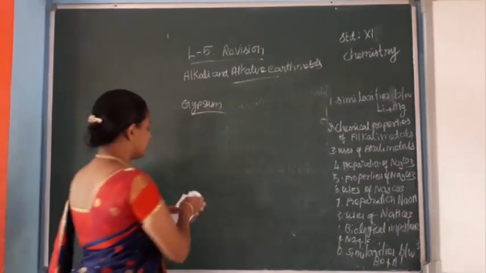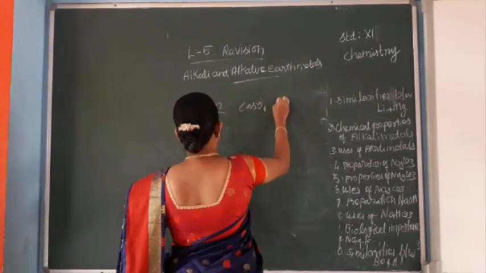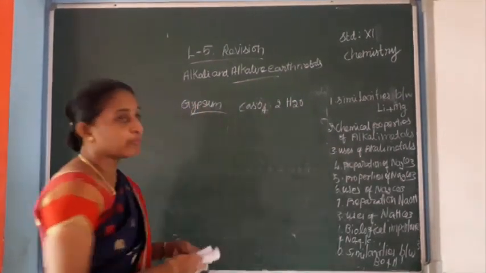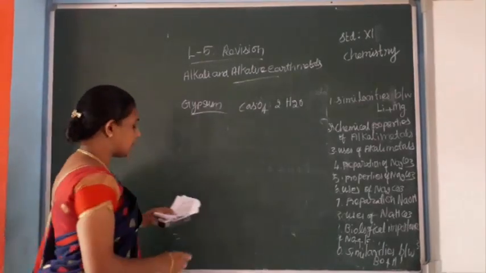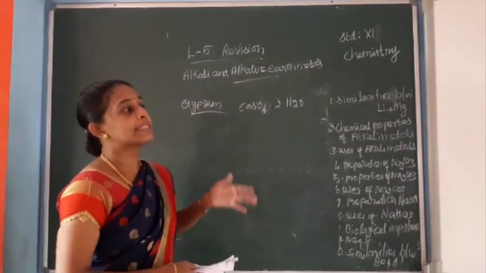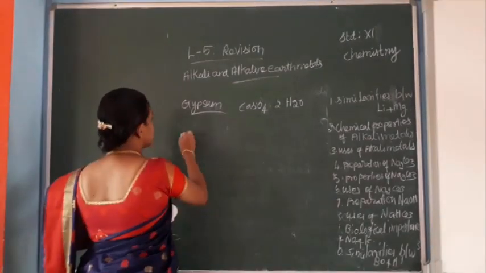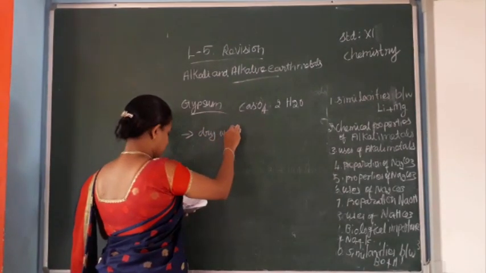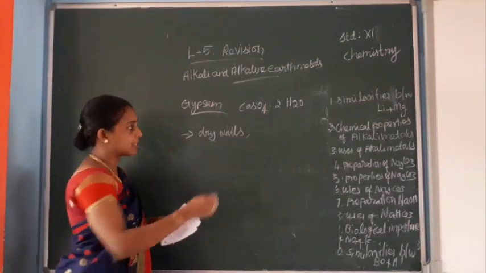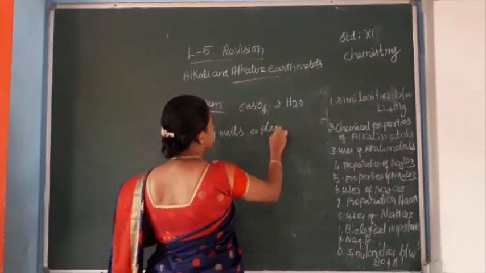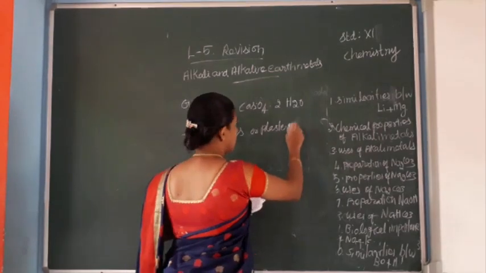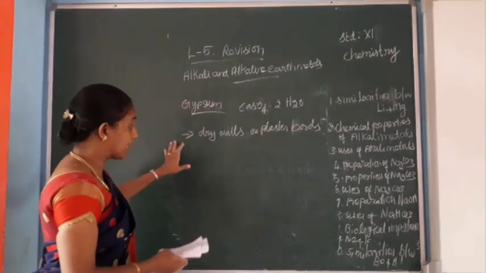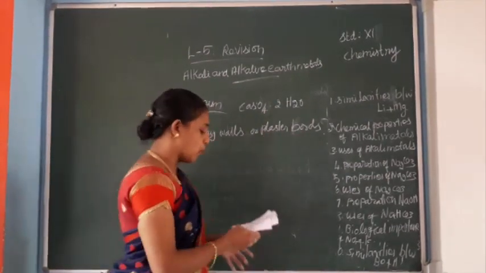Gypsum molecular formula: calcium sulfate dihydrate, CaSO4.2H2O. Uses of gypsum. Gypsum is used in making tripods and plaster boards.